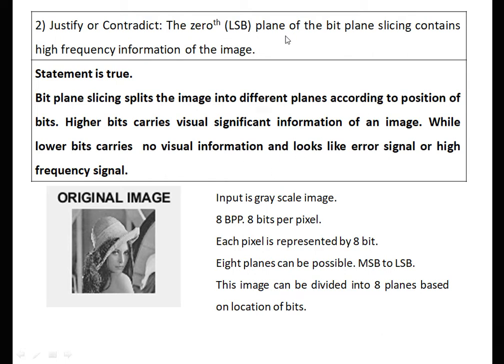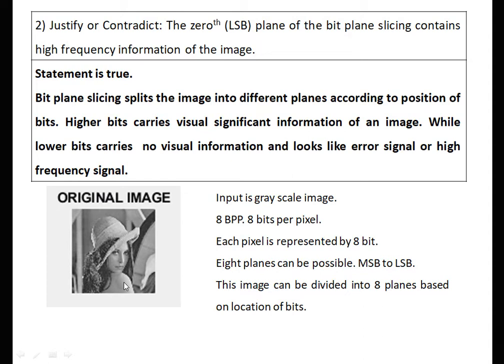The 0th LSB plane of bit plane slicing contains high frequency information of the image. Statement is true. Bit plane slicing splits the image into different planes according to the position of bits. Higher bits carry visually significant information of an image, while lower bits carry no visual information and look like an error signal or high frequency signal.